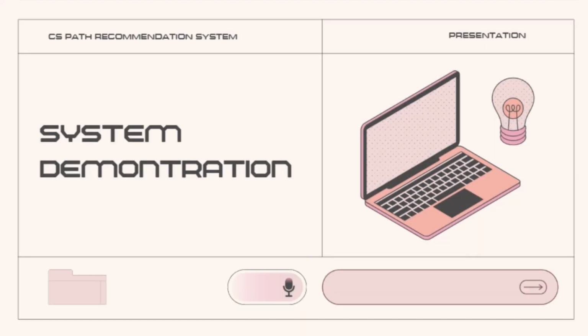Next, my partner Malissa Shofiyah will be demonstrating the system using syllabus to continue our presentation. My name is Malissa Shofiyah and I will now demonstrate the computer science path recommendation system developed using syllabus.